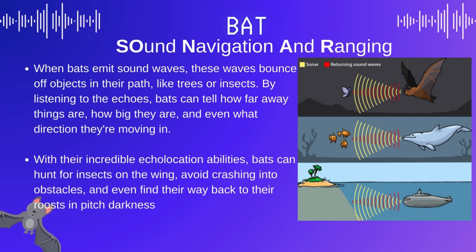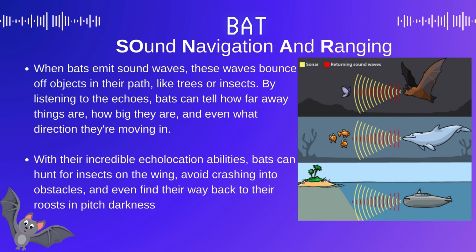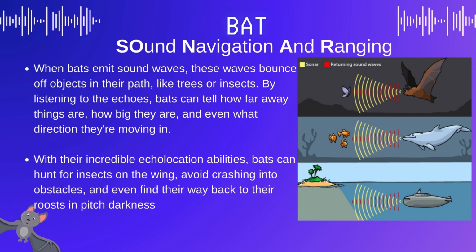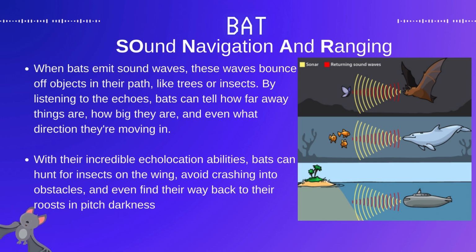Bats emit high-frequency sound waves, typically inaudible to humans, through their mouths or nostrils. These sound waves are emitted in pulses and act as a form of acoustic signal. The sound waves travel through the air and, upon encountering objects in the environment, such as prey or obstacles, they are partially reflected back towards the bat. Bats have highly sensitive ears that can detect and analyze the echoes produced by the reflected sound waves. By listening to the echoes, bats are able to determine the distance, direction, size, shape, and texture of objects in their surroundings, and thus they navigate with ease.